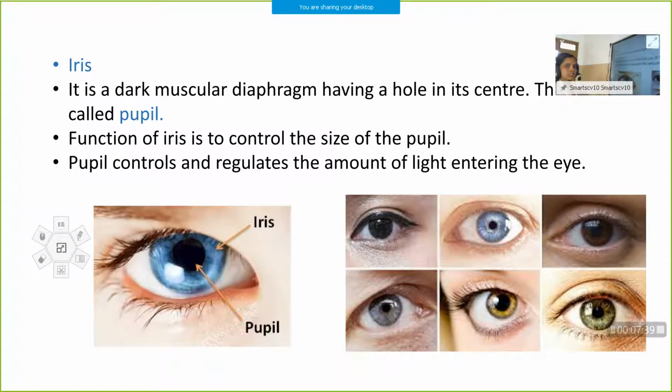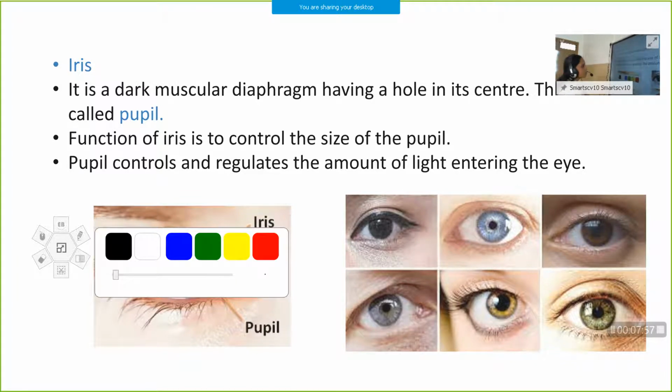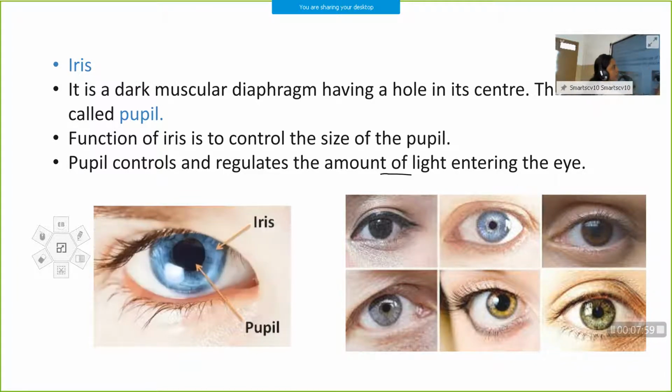So what is iris? It is a dark muscular diaphragm which has a hole at its center, and that hole is called the pupil. The function of the iris is to control the size of the pupil. And what is the function of the pupil? The pupil allows light to enter the eye.